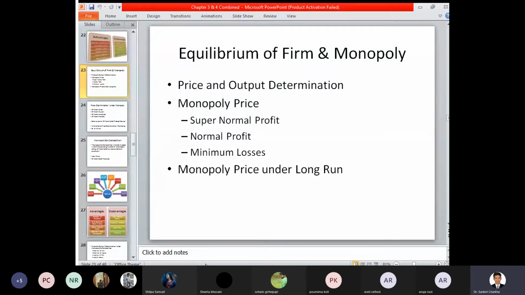For example, take a market situation in which the product, commodity, and goods are being sold, and based on the selling perspective and the total cost perspective, the price of a commodity is rupees 1000.